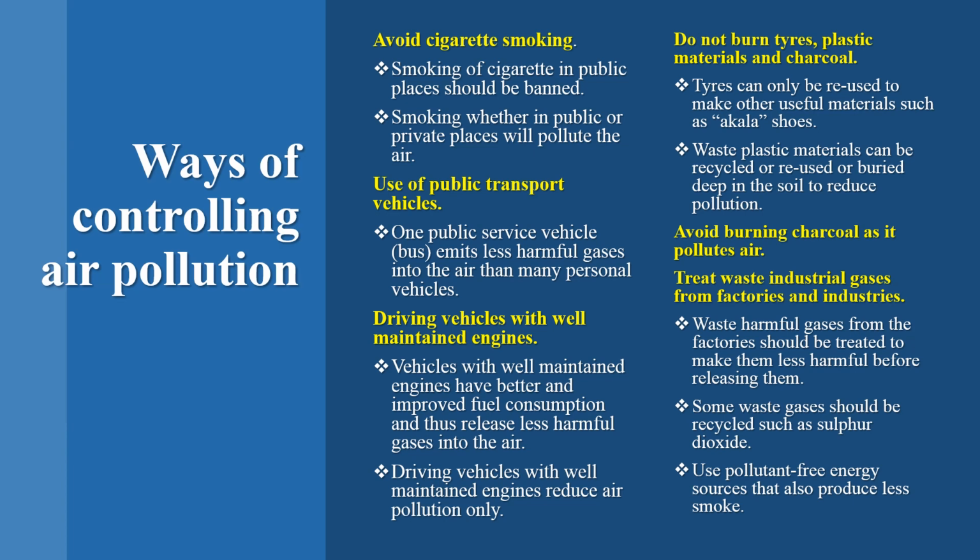So how do we control air pollution? One, you need to treat waste industrial gases from factories and industries. Waste harmful gases from factories should be treated to make them less harmful before releasing them. Some waste gases should be recycled, such as sulfur dioxide. Use pollutant-free energy sources that also produce less smoke.